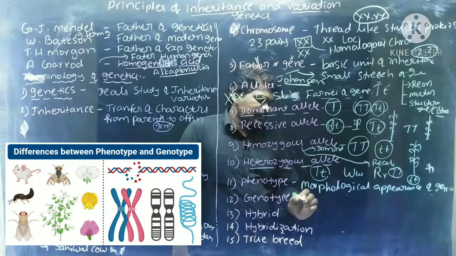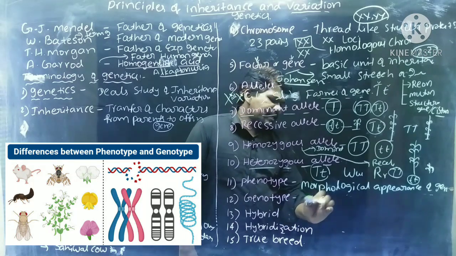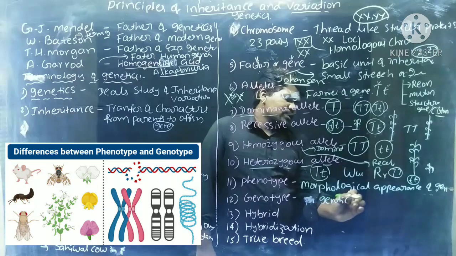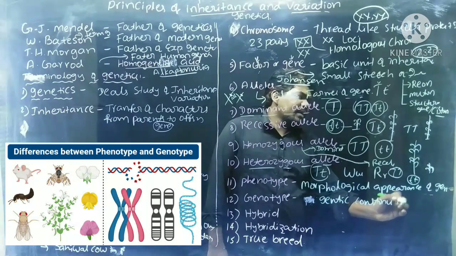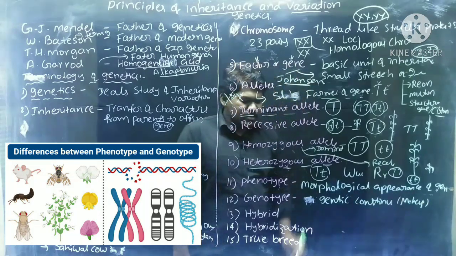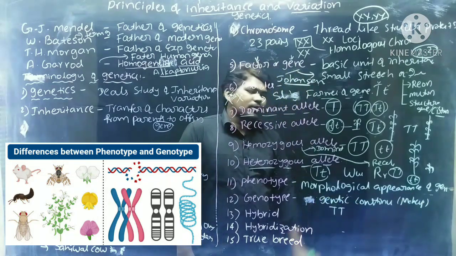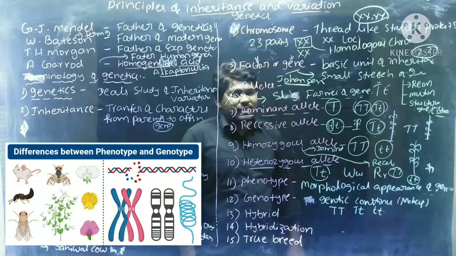Next, genotype. Genotype means genetic constitution or genetic makeup. The genetic makeup of an organism is called a genotype. It may be homozygous dominant, heterozygous dominant, or homozygous recessive.